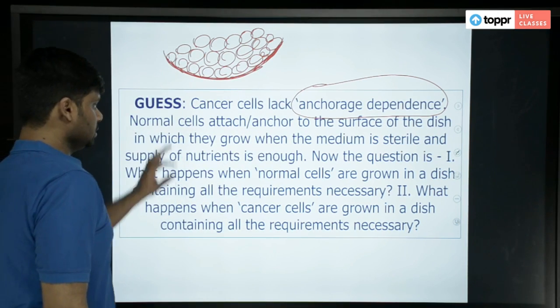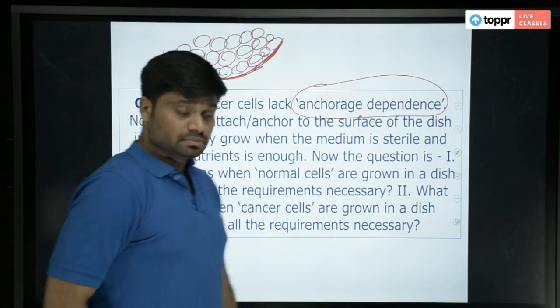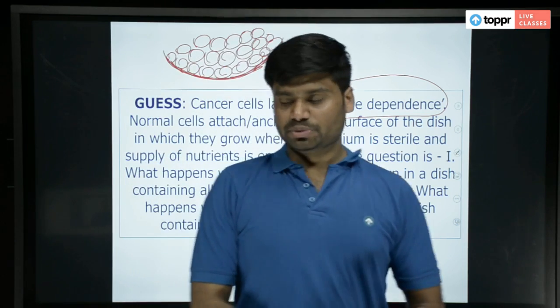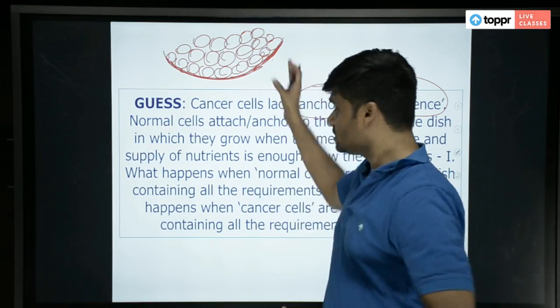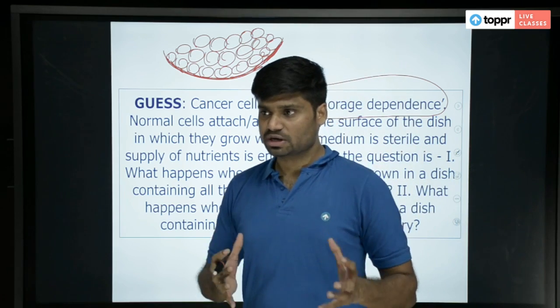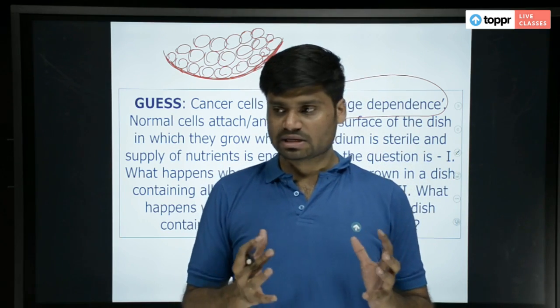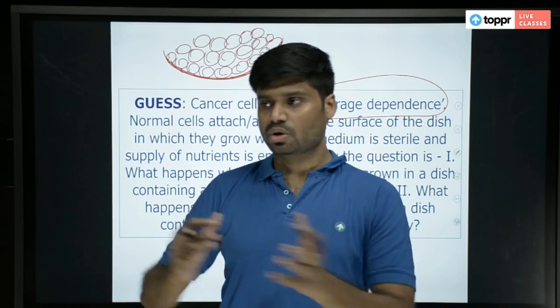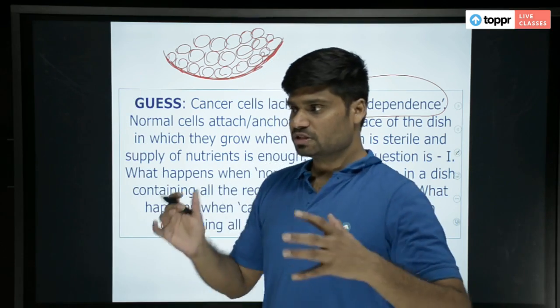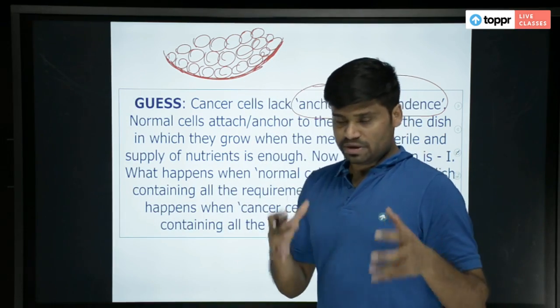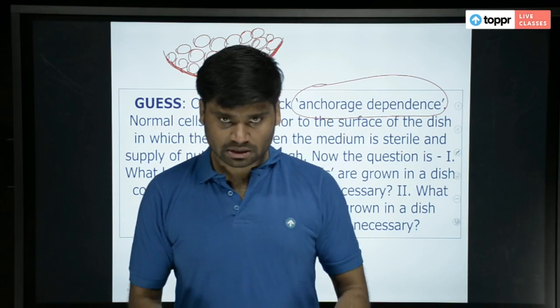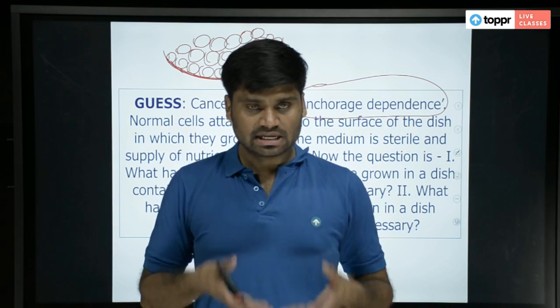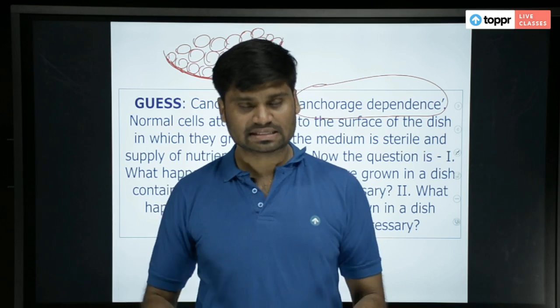Right? So why do they attach? Because if the whole cell mass does not attach, it can move and go to some other place. So for the whole cell mass to be anchored to the ground, the bottom layer is getting sticky and attaching.